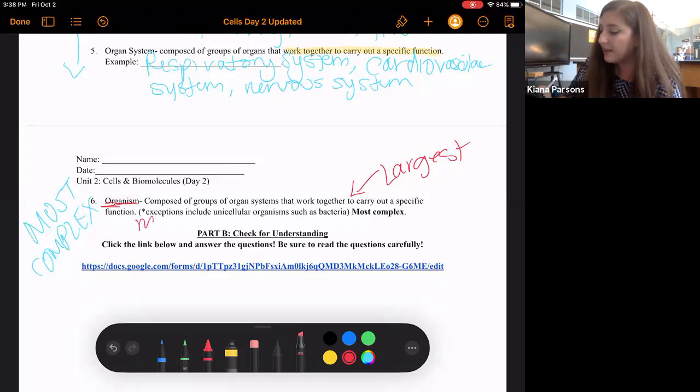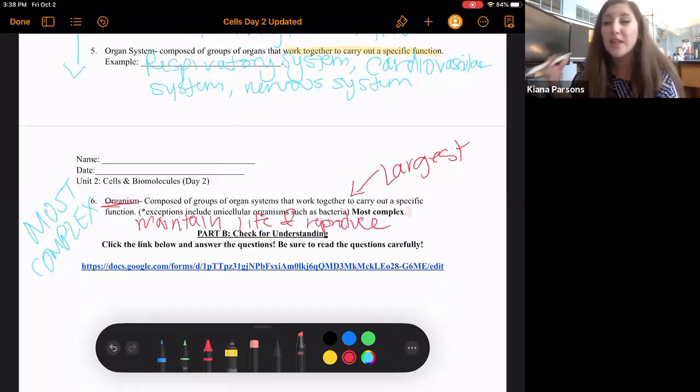Maintain life. And typically, when we're talking about biology, not only do you want to survive, but you also want to reproduce, right? So that's what the organism is doing.